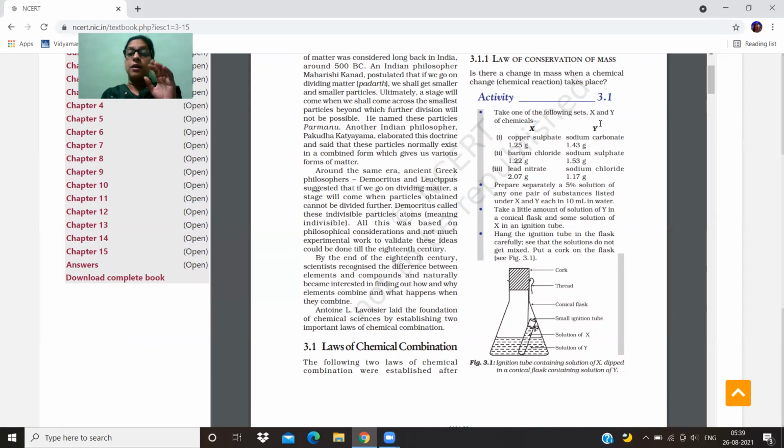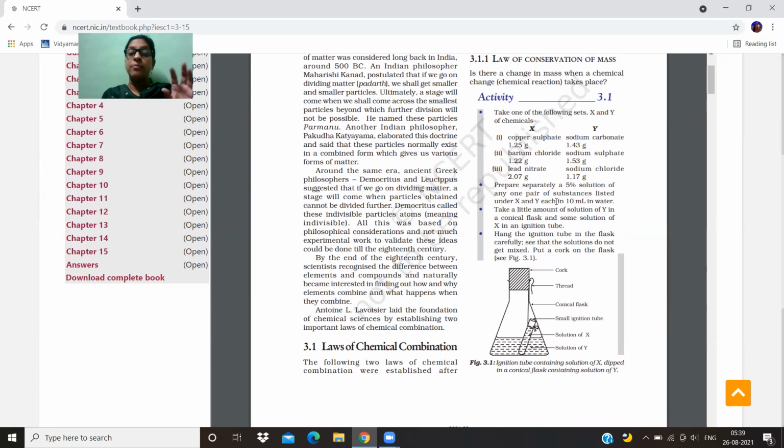In X, he has taken copper sulfate. First condition, just have a look, he takes a conical flask. First of all, I will explain it with the help of one setup. He takes copper sulfate of 1.25 gram, and as Y, he takes sodium carbonate of 1.43 gram. This is the mass which he has taken of copper sulfate and sodium carbonate.